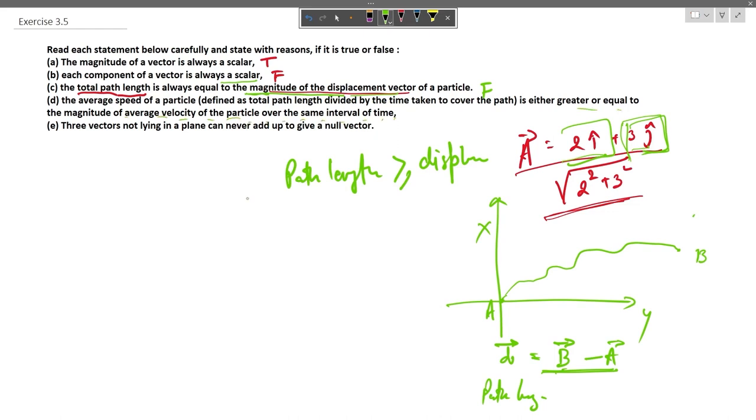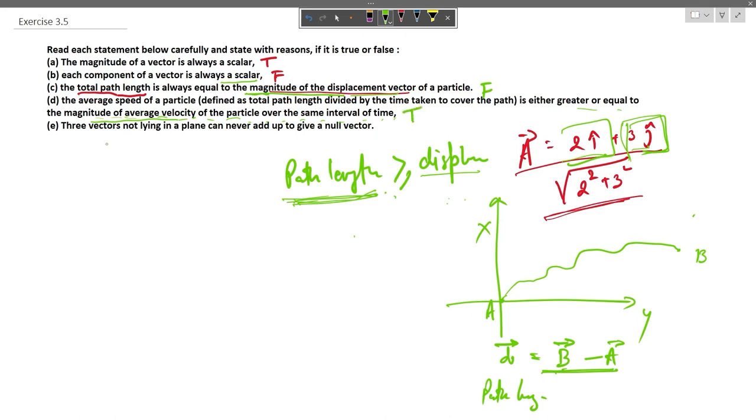So the definition of average speed is total path length divided by total time taken, and the magnitude of average velocity is total displacement divided by time taken. From this relation we see that since path length is always greater than or equal to the displacement, the average speed of a particle is always greater than or equal to the magnitude of average velocity. So this statement is true.